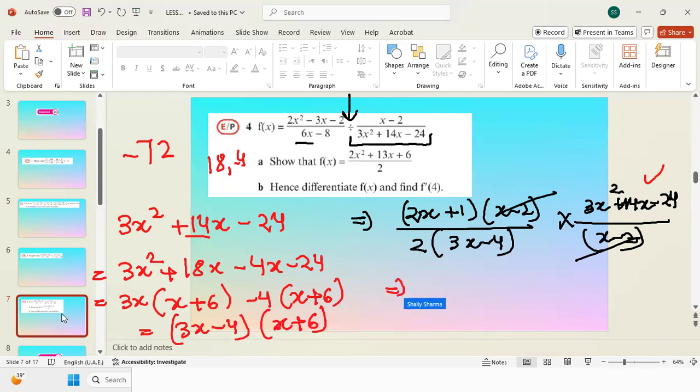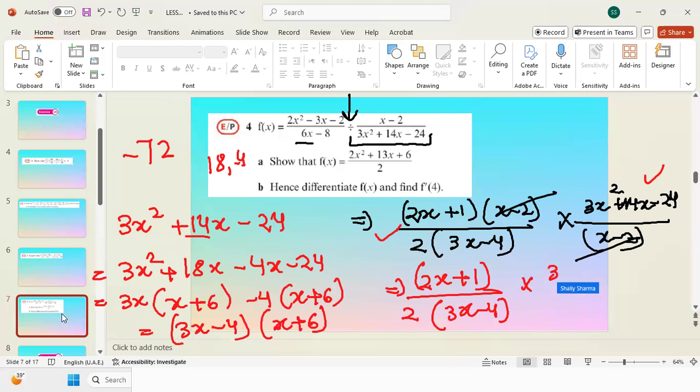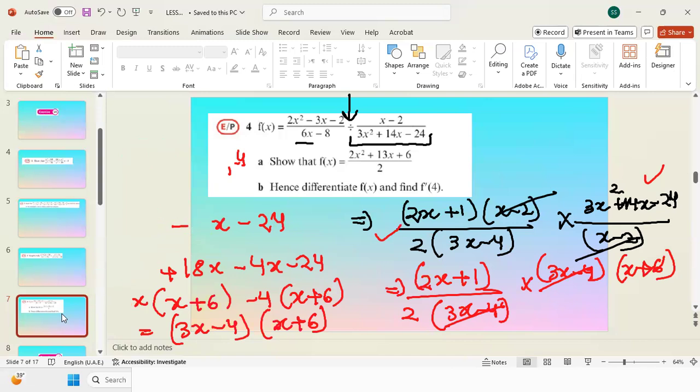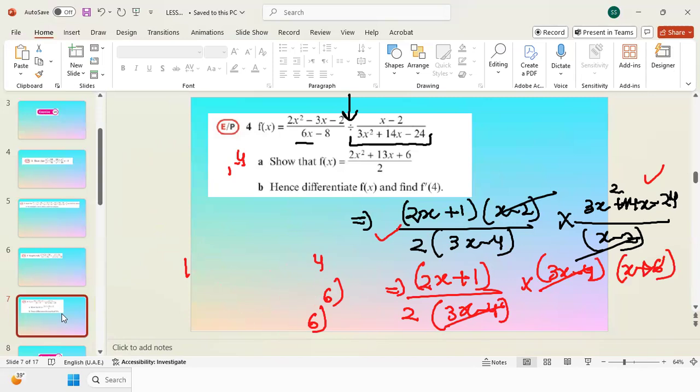And now you will be writing it. So first here we will continue writing 2x plus 1 over 2 into 3x minus 4, times 3x minus 4 times x plus 6. So 3x minus 4 and 3x minus 4 got cancelled. And what we are left with, we will be just writing that part. And that part we got is here 2x plus 1 times x plus 6 over 2.